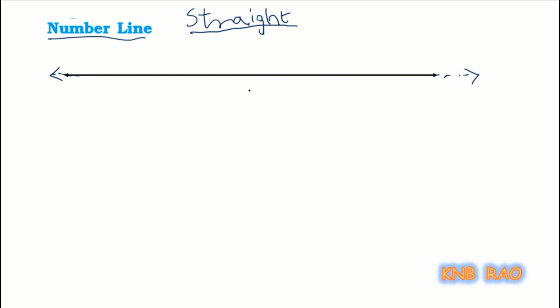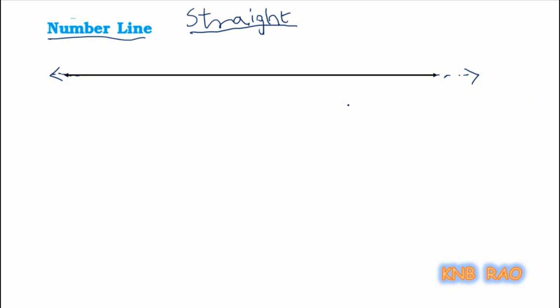Coming back to the work, it is a straight line. It's a collection of points which can be extended in both directions. It has length but not fixed length, and we can say it has uncertain length. Then it has no breadth or thickness. It can be extended in both directions.